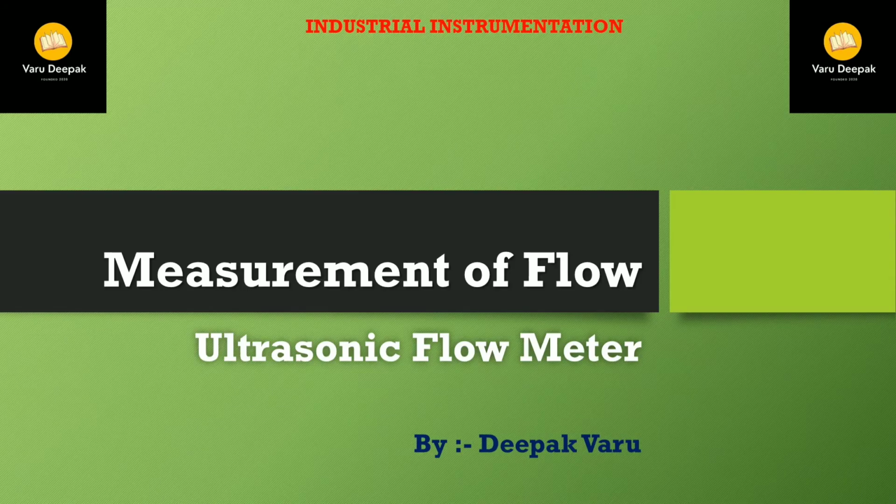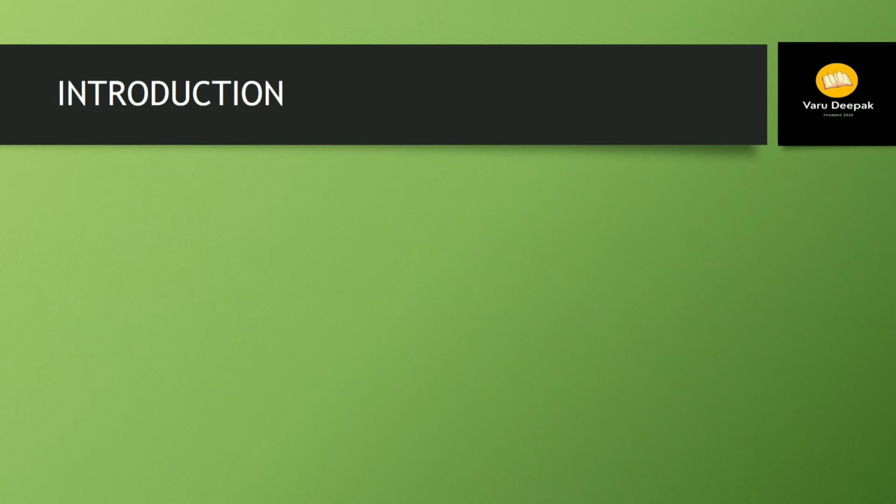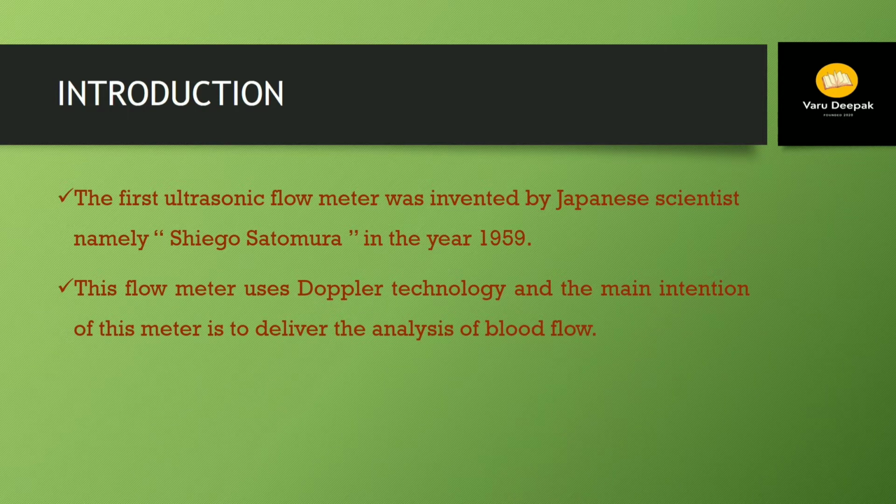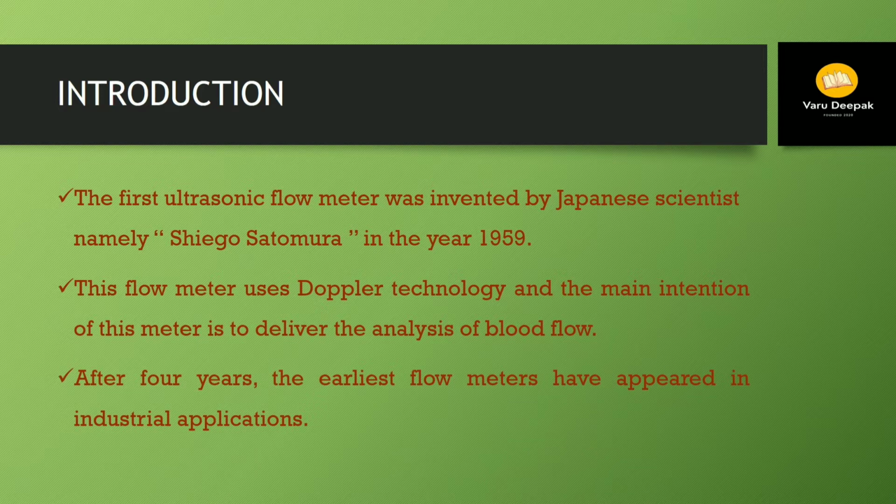Hello friends, today in our industrial instrumentation lecture series we will see about the measurement of flow using ultrasonic flow meter. So let us start with introduction. The first ultrasonic flow meter was invented by a Japanese scientist in the year 1959. This flow meter uses a Doppler technology and the main intention of this meter is to deliver the analysis of blood flow. After 4 years, the earliest flow meters appeared in industrial applications.